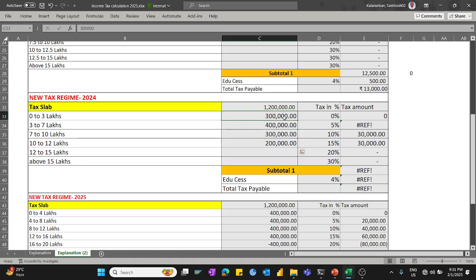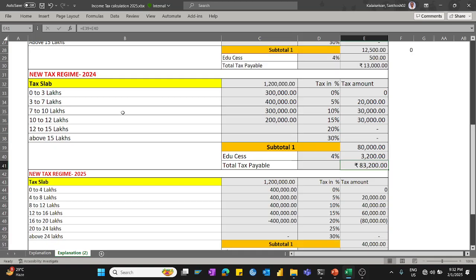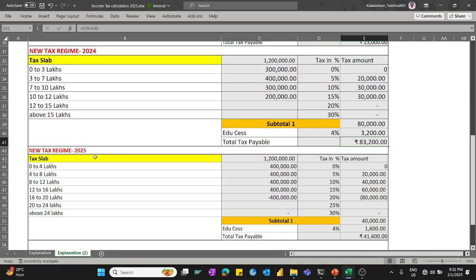Okay. So 3 lakhs into 0% is 0. 4 lakhs into 5% is 20,000, and 3 lakhs into 10% is 30,000, and 2 lakhs into 15% is 30,000. So if you club together, it is coming as 80,000. The 4% education cess on 80,000 is 3,200, and 83,200 is your tax under the new tax regime for the year 2024. The similar scenario for 2025, you can see, I will delete all the things.